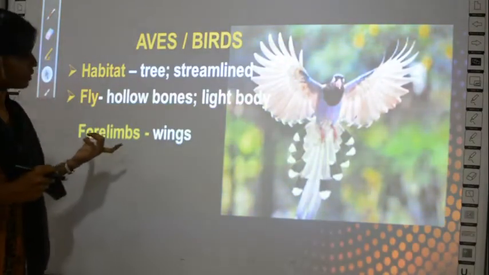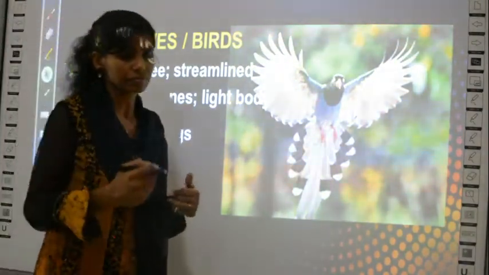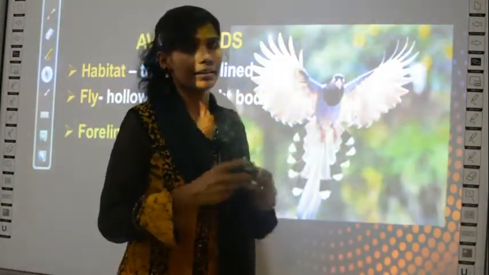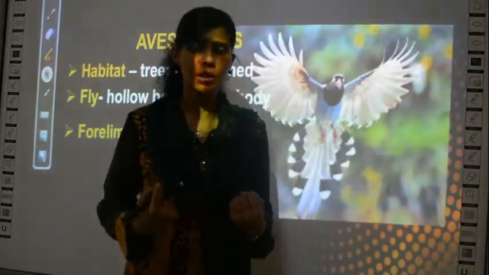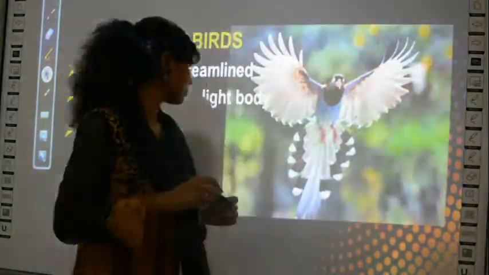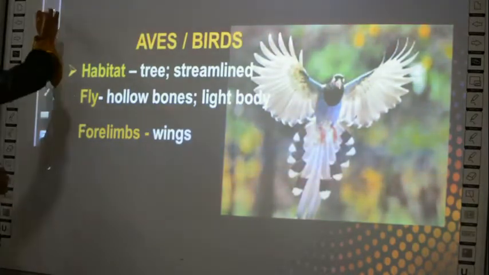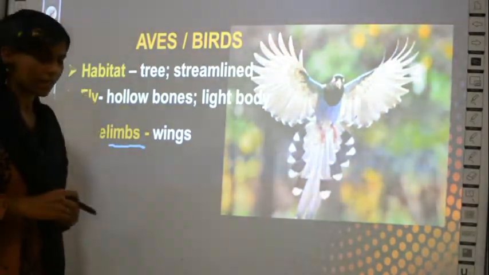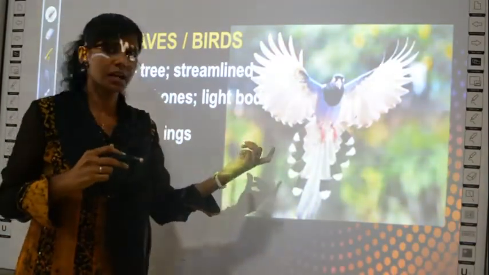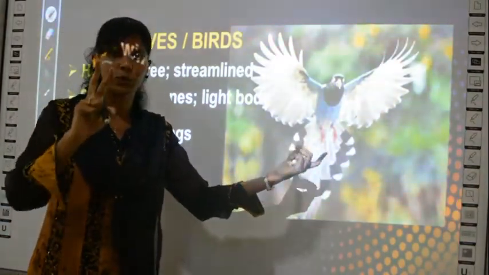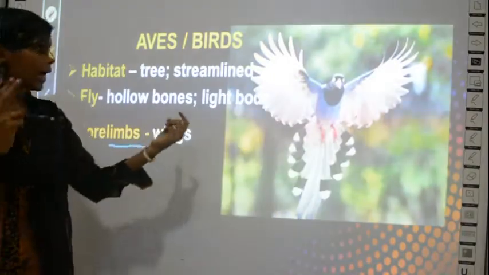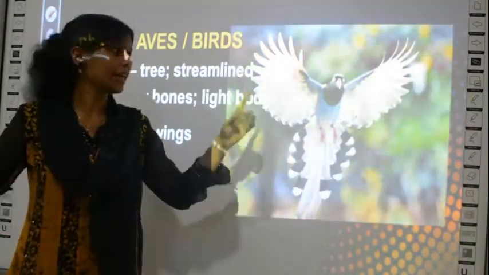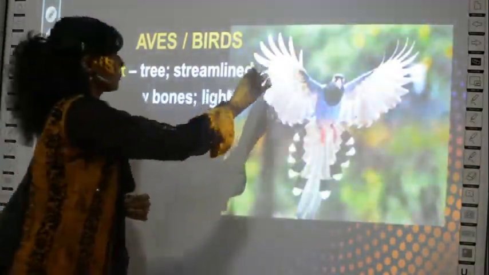And usually the hands and the legs, it is technically called limbs. Hands or legs, you call it limbs. But for birds, how many legs are there? There are only two, there are two limbs, and the other two limbs are modified in the form of wings, okay.